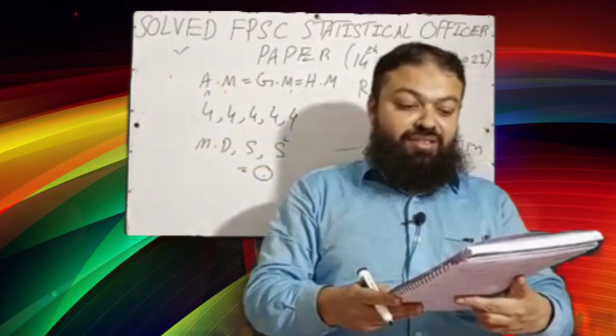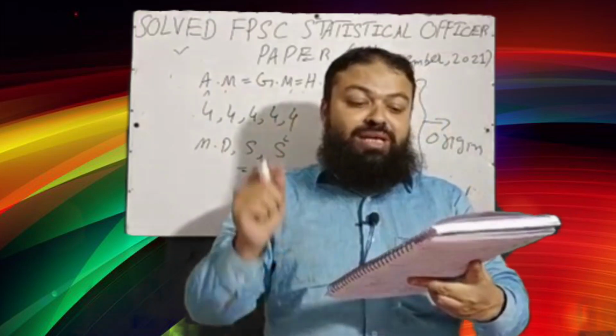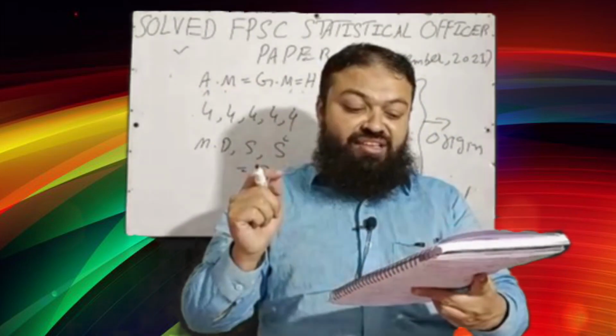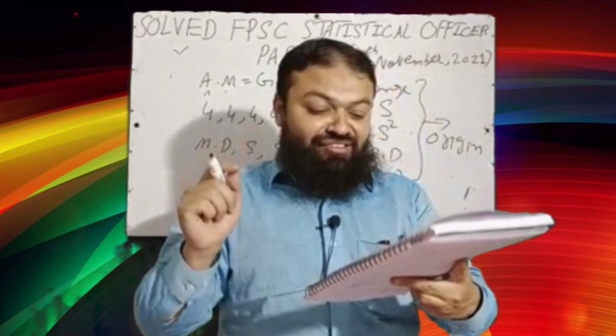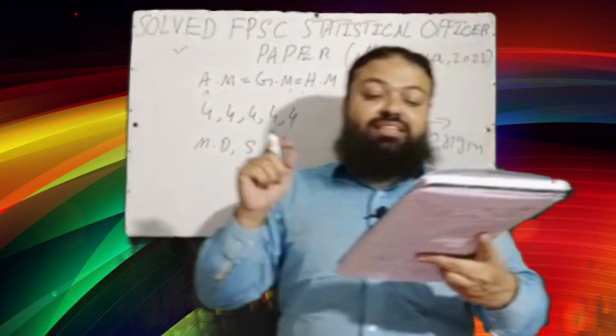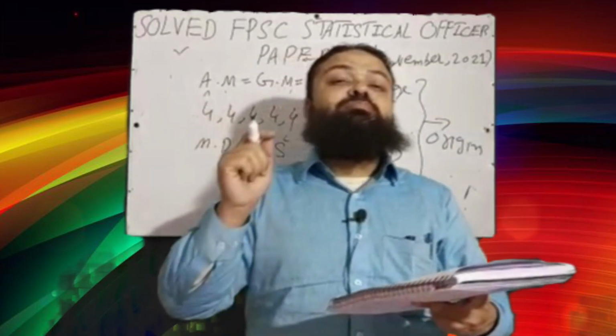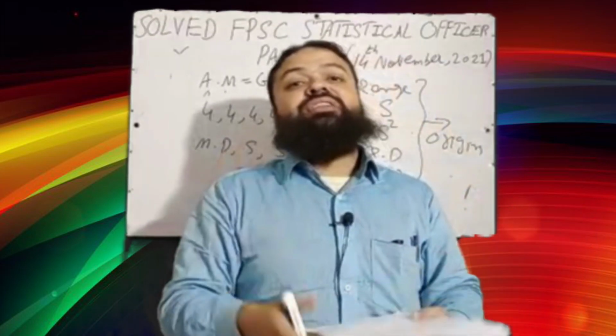Next question is, very important, the maximum likelihood estimators are necessarily A unbiased, B consistent, C efficient, D none of these. Dear students, the maximum likelihood estimators must be unbiased. Unbiased is the correct option in the exam.